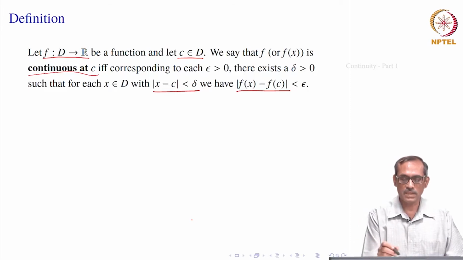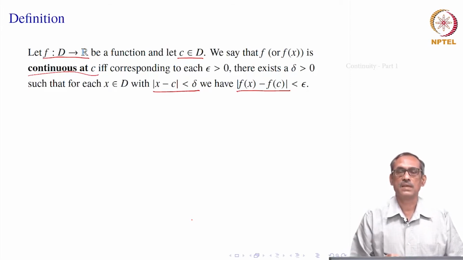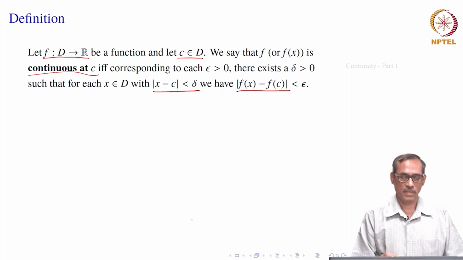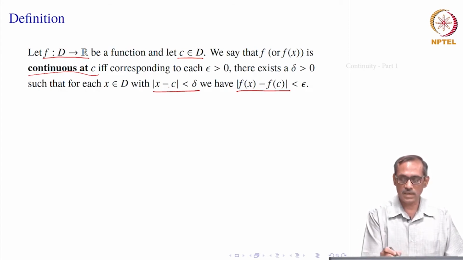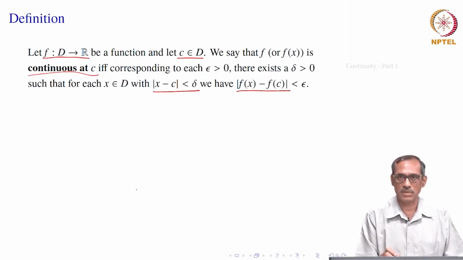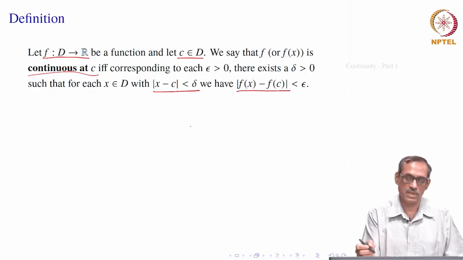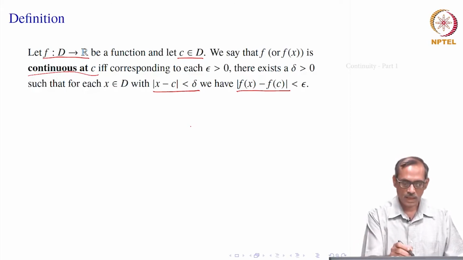In fact, this will be easier because we will be only considering D as intervals. So, whenever D is an interval, you will see that D intersection (C minus delta, C plus delta) will also be a neighborhood, maybe only a left neighborhood or maybe only a right neighborhood. So, it will also cover the end points as we have discussed earlier. If it is an interior point, then you will get a neighborhood of course, but maybe a smaller delta, that is fine because we need only one such delta. So, that is how it will go.